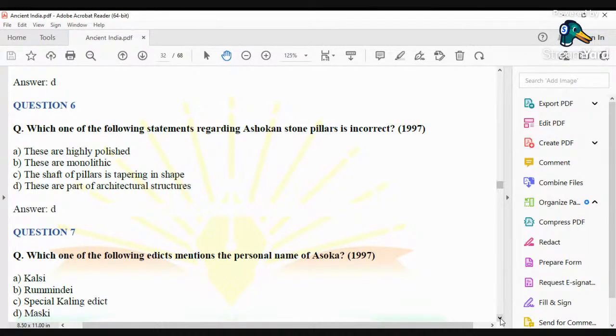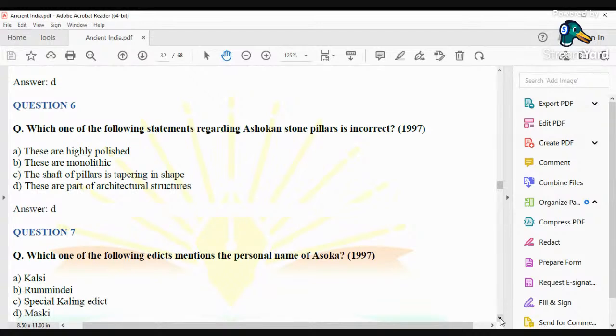Ashoka was communicating with his masses, and he used two things to communicate. One was stone pillars, the other was writing his messages on huge rocks. He took the help of stone pillars as well as rocks to transmit his messages, because he wanted the people who were a part of his empire to follow his messages, to follow his dhamma. So this question is in relation to the Ashokan stone pillars which were used by Ashoka to transmit his dhamma.